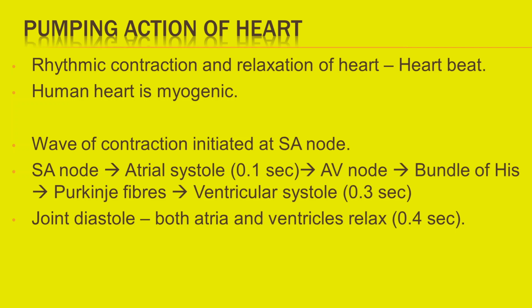During joint diastole, both atria and ventricles undergo relaxation. It lasts for 0.4 seconds. Time required for one cardiac cycle is 0.8 seconds. Let us see the diagram.